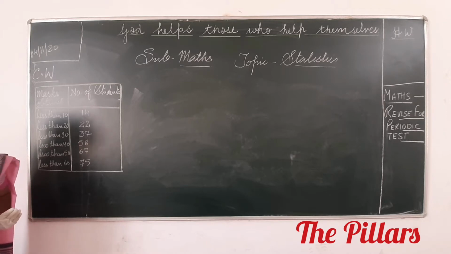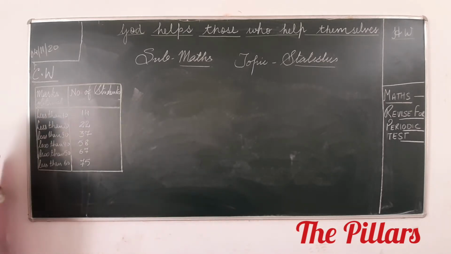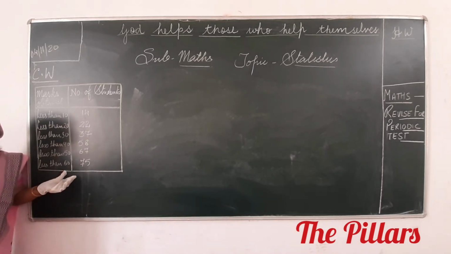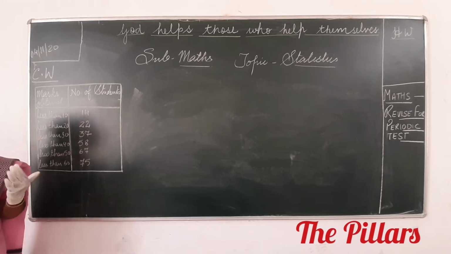Did you copy the question, children? Leave some space to copy the question. Thereafter, let us first do the solution. Look onto the board here. This question is different from the other questions that you have done. Are the class intervals given here? No. So now what is our work?